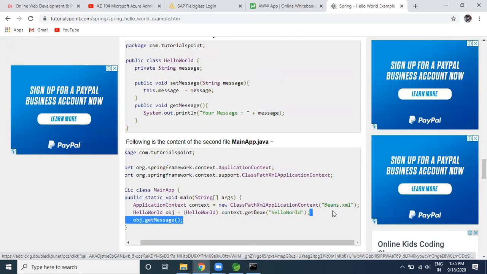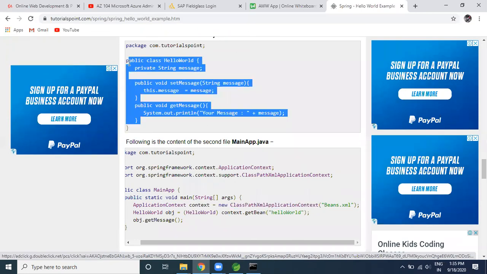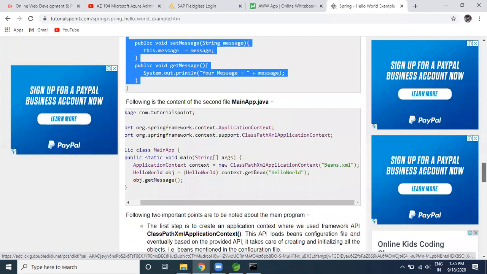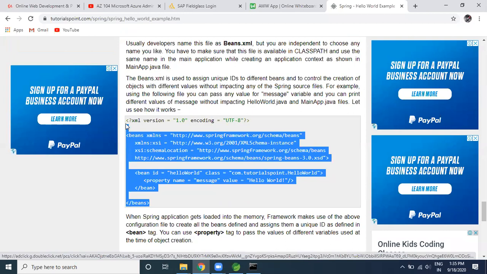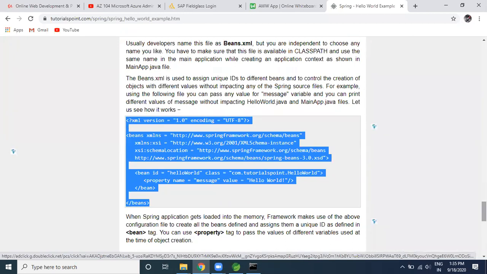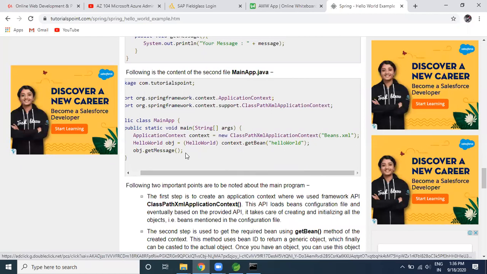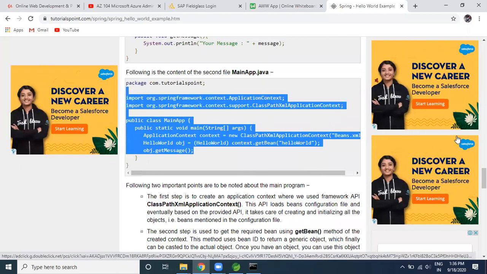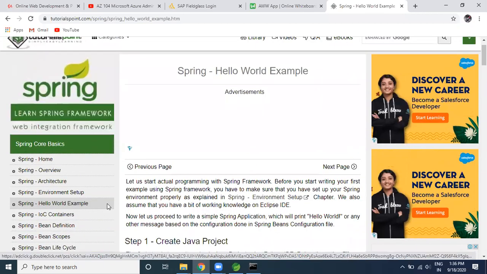First of all, I need to create the object of the Spring container, which is created here: ApplicationContext context equals new ClassPathXmlApplicationContext. Why class path? Because this HelloWorld has been created and this XML file is available as part of your class path, in the source folder only. I'm going to show you this as well. Yeah, so this is the thing here, and you're trying to print the message. So I hope guys you can follow this first 5 pages. This is the first 5 pages.